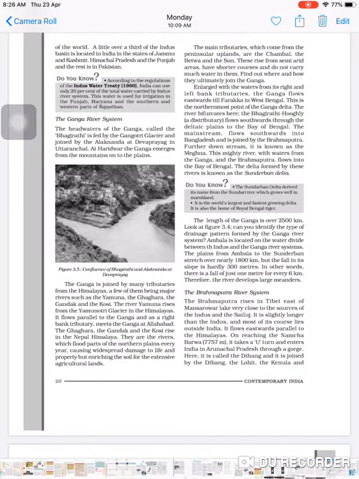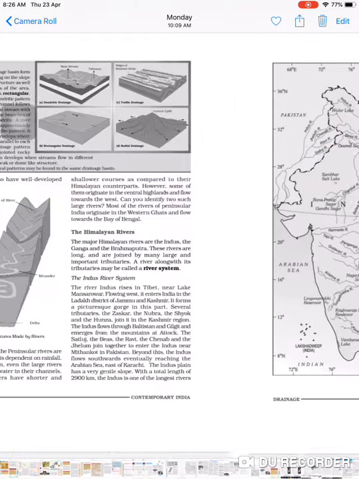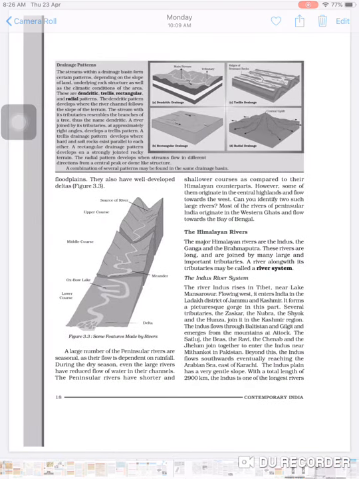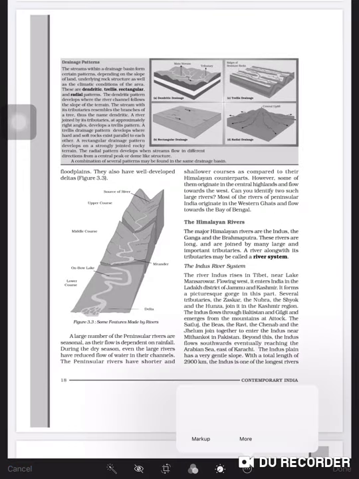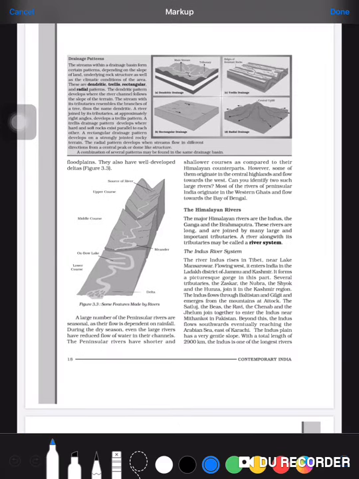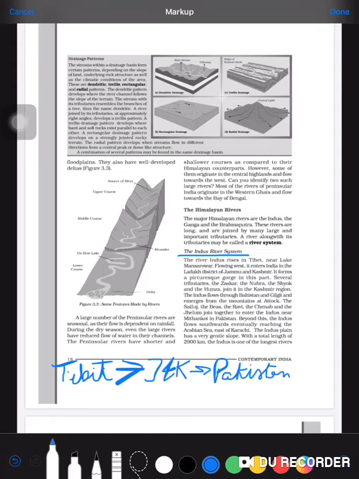Now I am going to discuss the Indus river system, and I am showing it with a flow chart. It originates from Tibet, goes to J&K, then from J&K to Pakistan, and from Pakistan the water falls into the Arabian Sea.